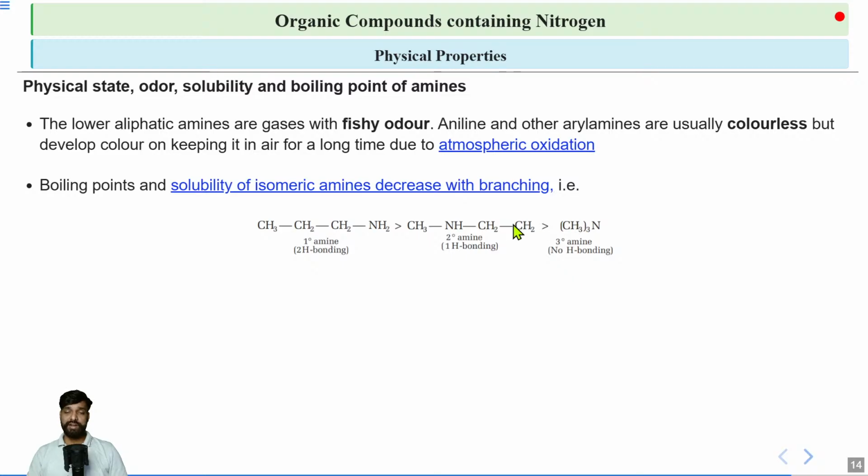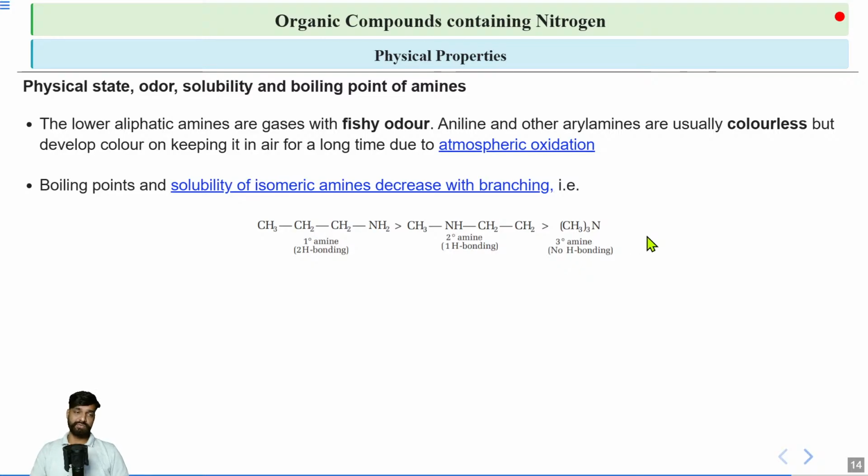Remember, for hydrogen to participate in hydrogen bonding, it should be attached to either nitrogen, fluorine or oxygen. Then and only then will it be capable of showing hydrogen bonding. In the last compound you are seeing, the tertiary amine, the hydrogen is attached to the carbon and not to the nitrogen.